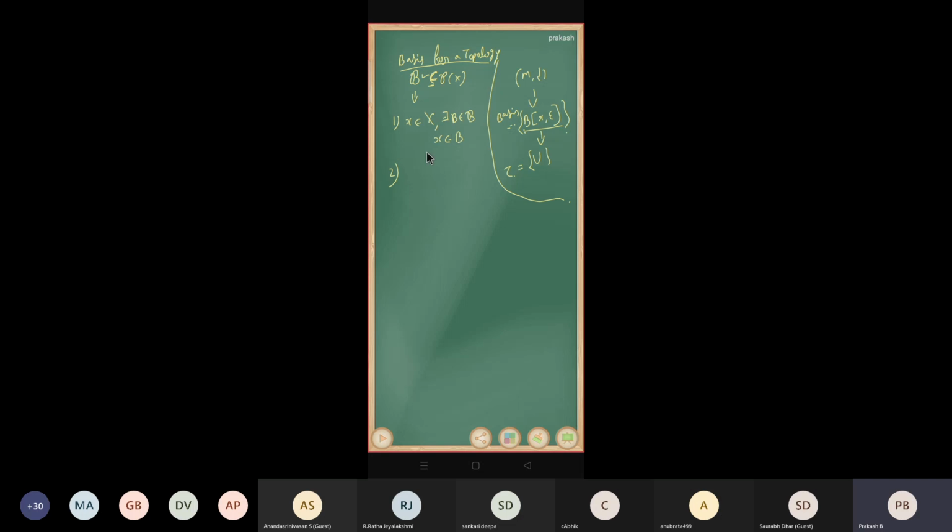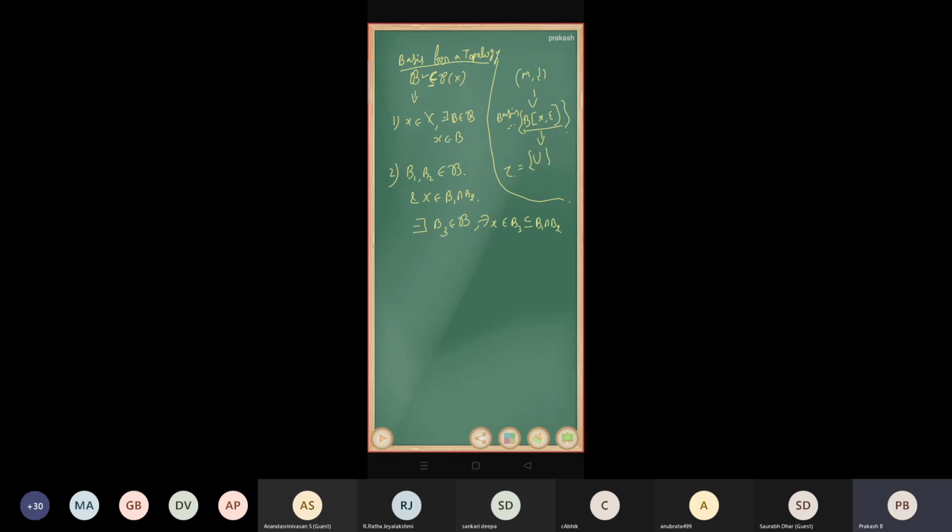The second condition is: for every pair of elements B1, B2 belongs to script B, and every x belongs to the intersection of B1 and B2, we have to find an element B3 which belongs to script B such that B3 contains x and it is contained in B1 intersection B2, right?